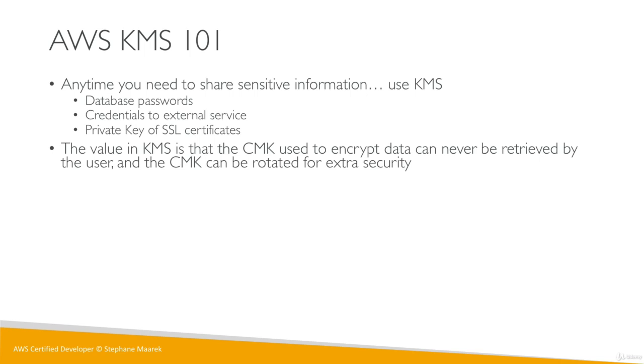You can never see what it is. And the CMK is managed by KMS. On top of it, KMS can rotate your CMK and make it change quite often. So the idea is that you are going to use KMS to encrypt and decrypt your data, and you never get to see the key itself.